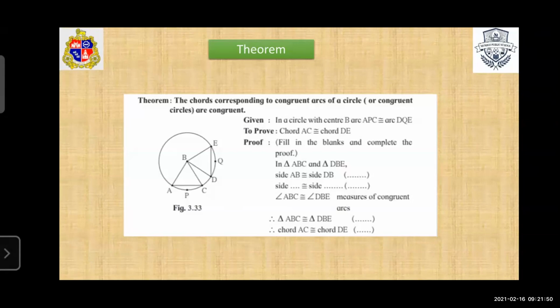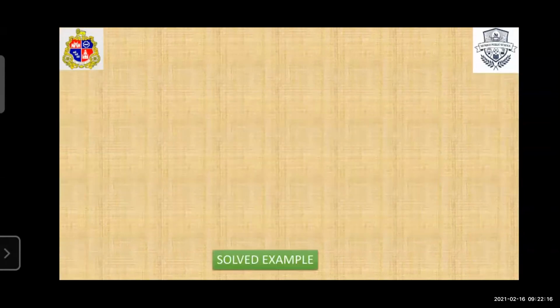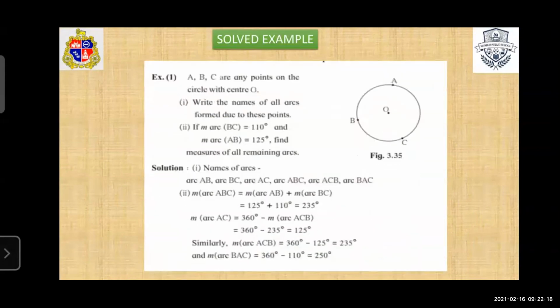So here we have three conditions. From this we say that triangle ABC is congruent to triangle DBE by the SAS test. If these two triangles are congruent, then their corresponding sides are also congruent. So we write chord AC is congruent to DE, and the condition is congruence of corresponding sides of congruent triangles.